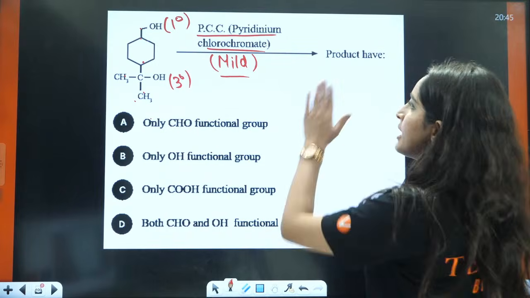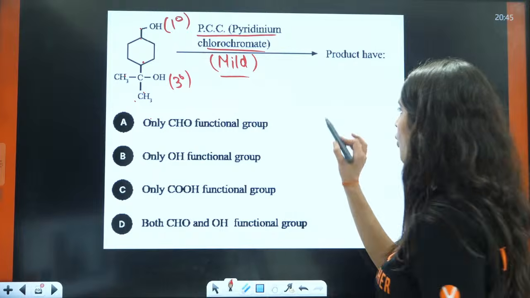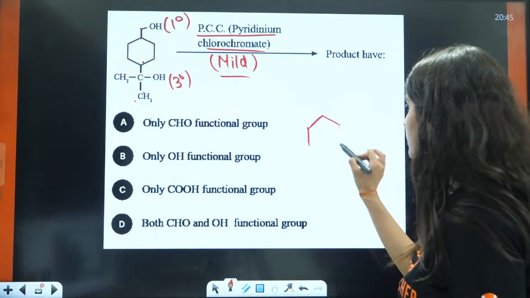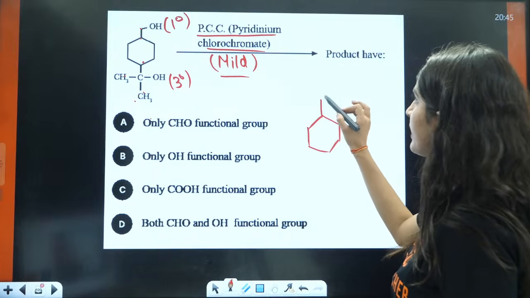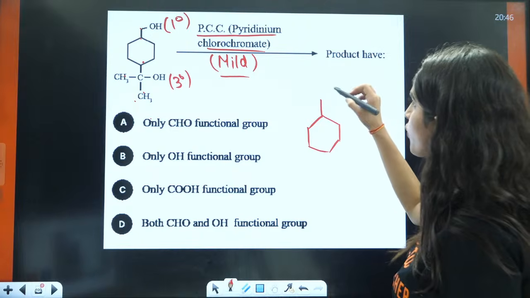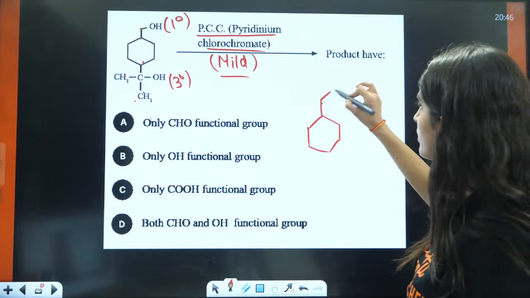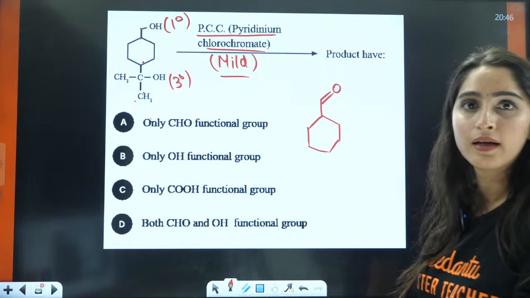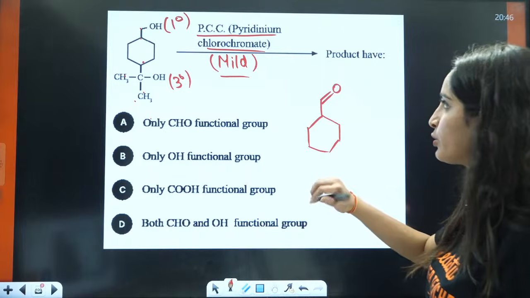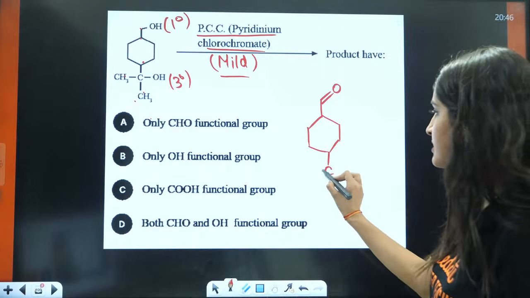That means in this OH, what is the product? In the product, this OH is going to be oxidized to aldehyde, that is C double bond O, right? And this will stay as it is.